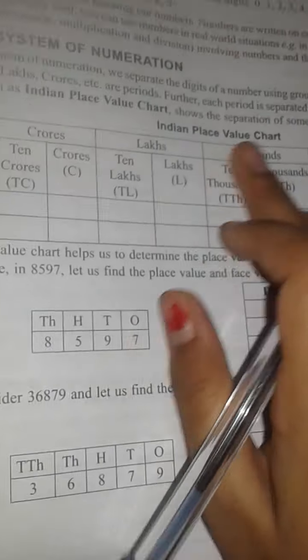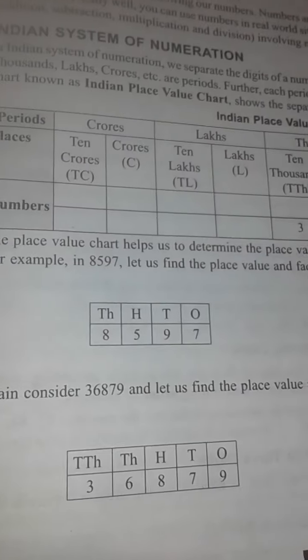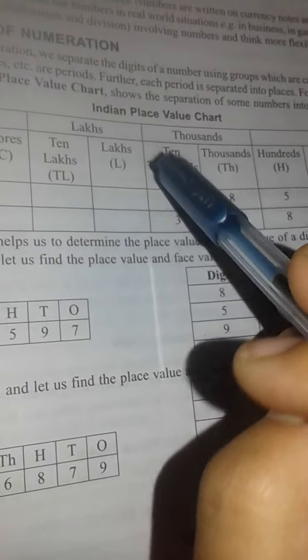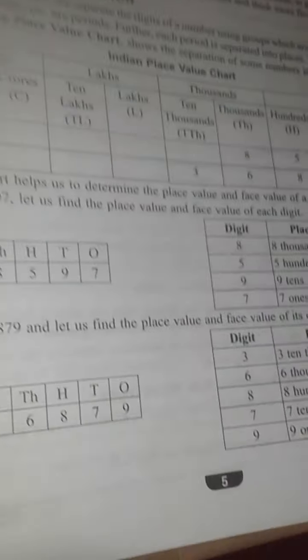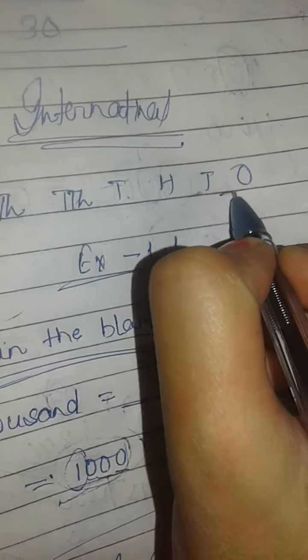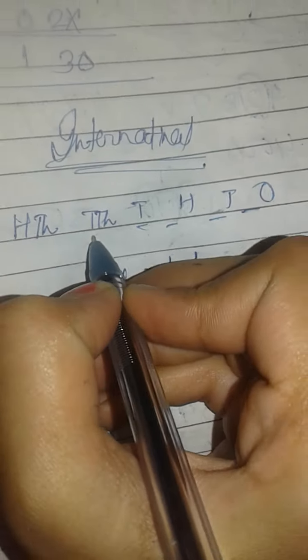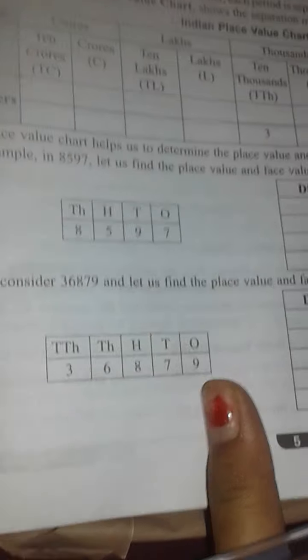So in the Indian place value chart, there are ones, tens, hundreds, thousands, ten thousands, lakh, ten lakh, crore, ten crore. But in the international chart there are ones, tens, hundreds, thousands, ten thousands, hundred thousands, million, ten million, hundred million and billion. Okay, so we have to understand this.